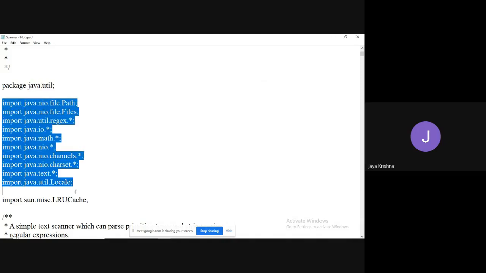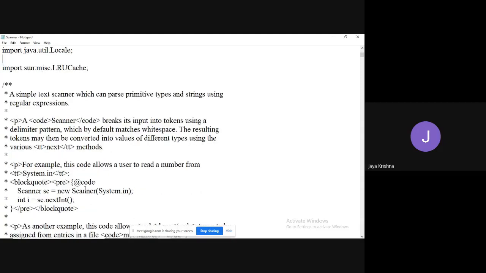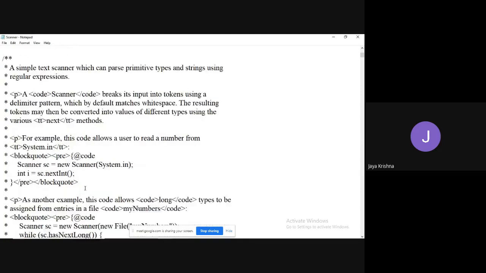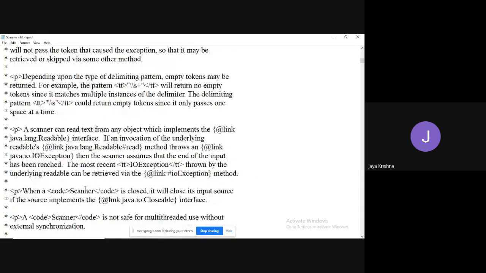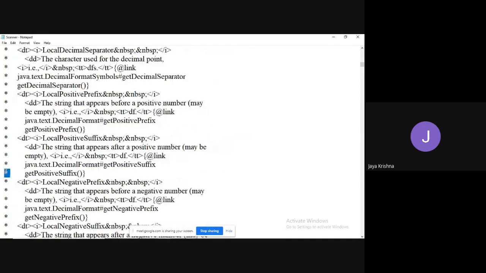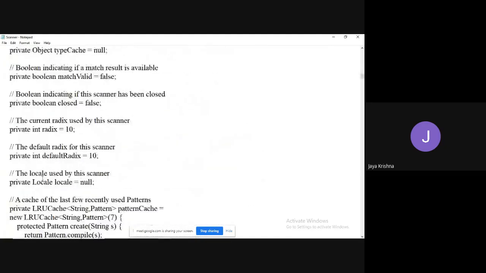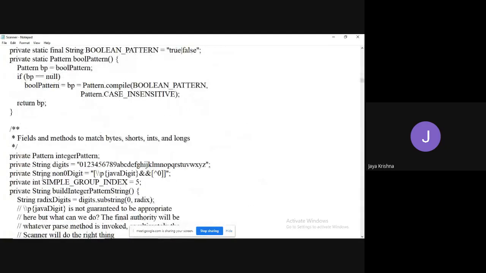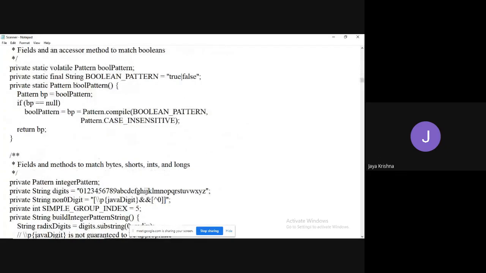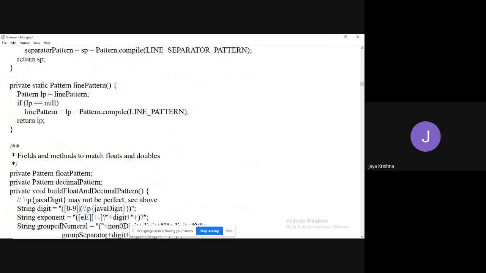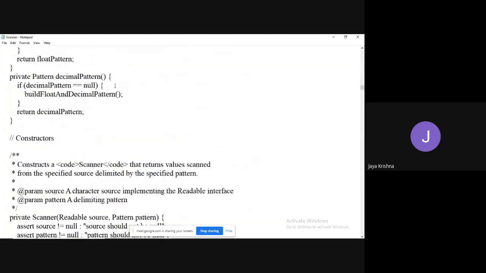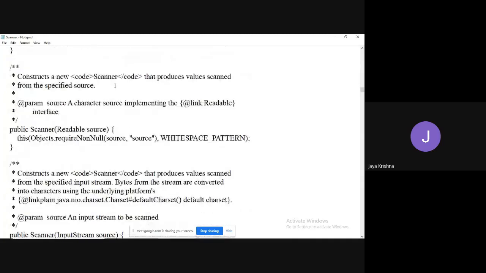Let me explain all this once again later. They have written some code here. So what is the Scanner class going to do? It is going to perform nextInt, nextLong, nextByte, hasNext, all this, right? See, observe, these are all comments. Boolean pattern. These are all predefined codes which are developed by the developers only.